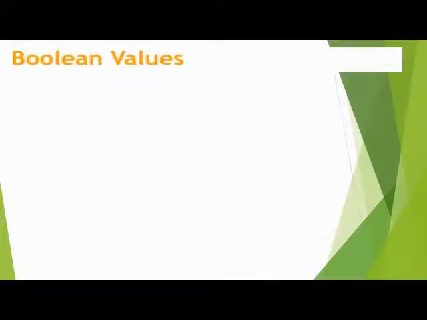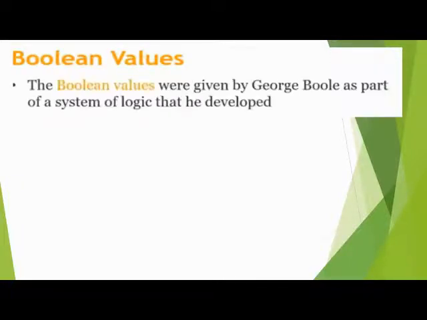They were named after George Boole, as part of the system of logic that he developed. He was a British mathematician and is known as the founder of mathematical logic. His famous work is the Booleans.